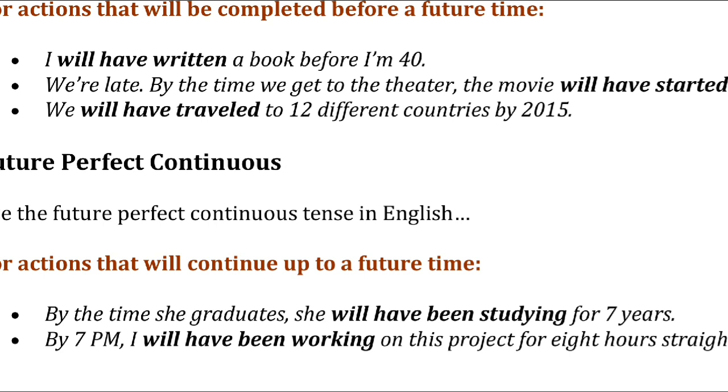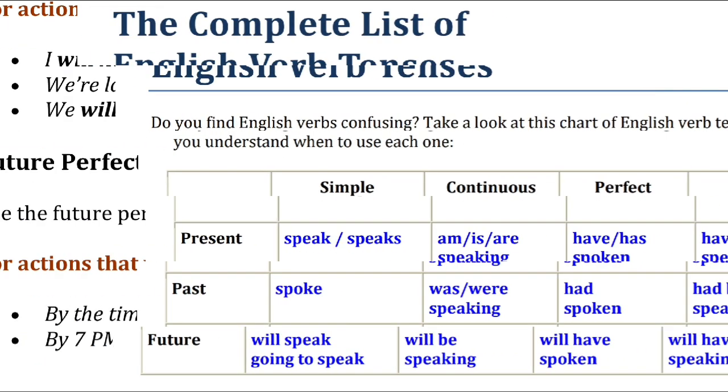By 7 p.m., I will have been working on this project for 8 hours straight. Means the action is not yet started and you are thinking that this action will start and continue for this much duration. So this is all about future perfect continuous.